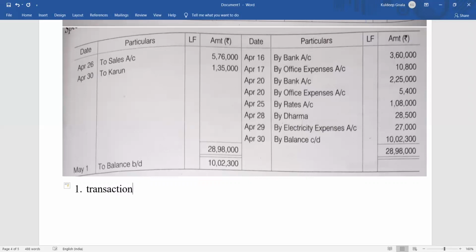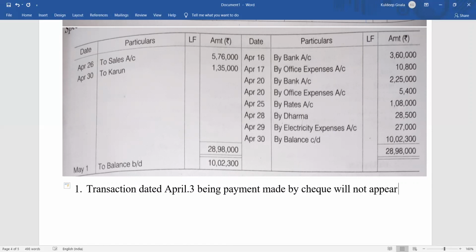Transaction dated April 3 being payment made by check will not appear in the cash column of cash book. It will appear in the bank column. Bank column we don't have here, so it will not be appearing in the cash column of cash book. Fine, that will be enough, right?